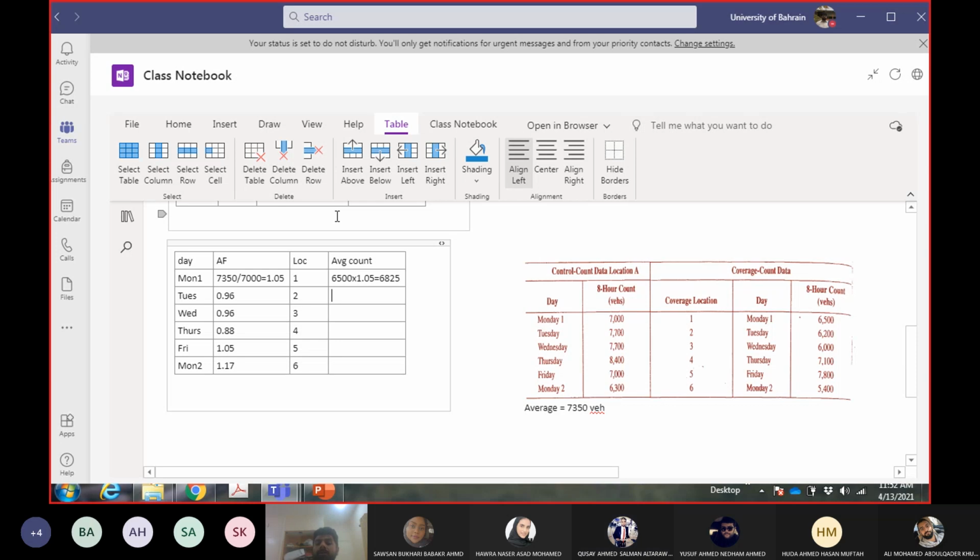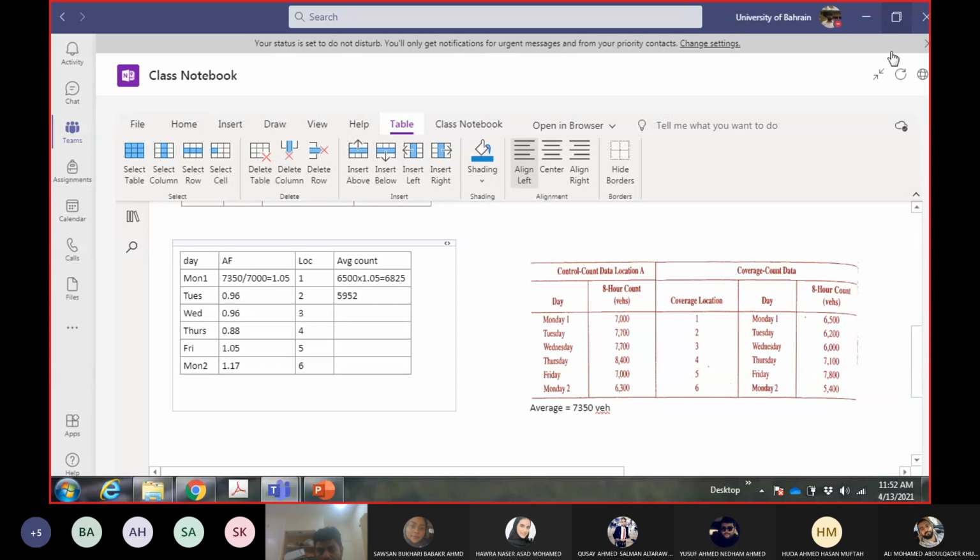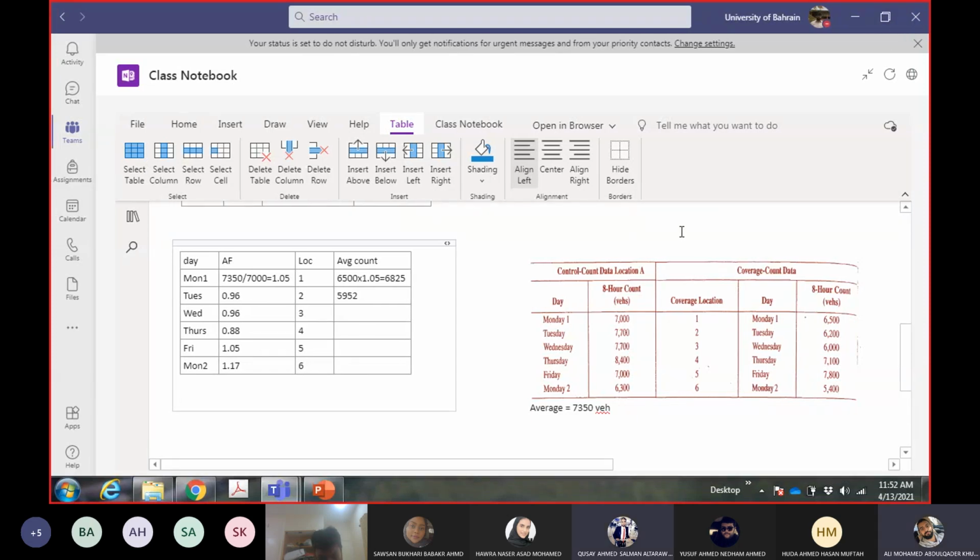Location 2, count of Tuesday and adjustment factor of Tuesday as well. 5,952. Okay. Five seven six zero, 5,760.